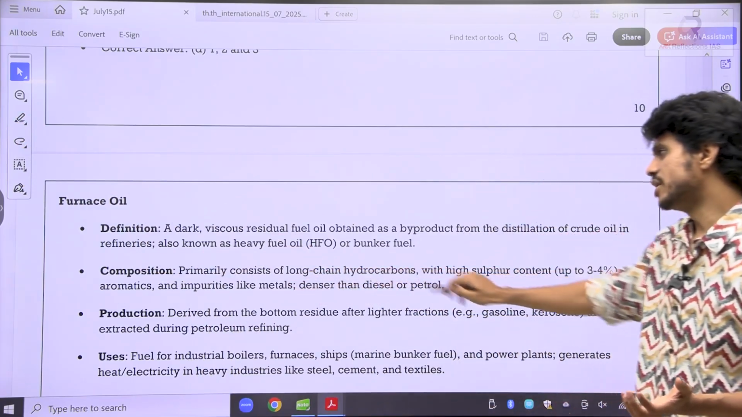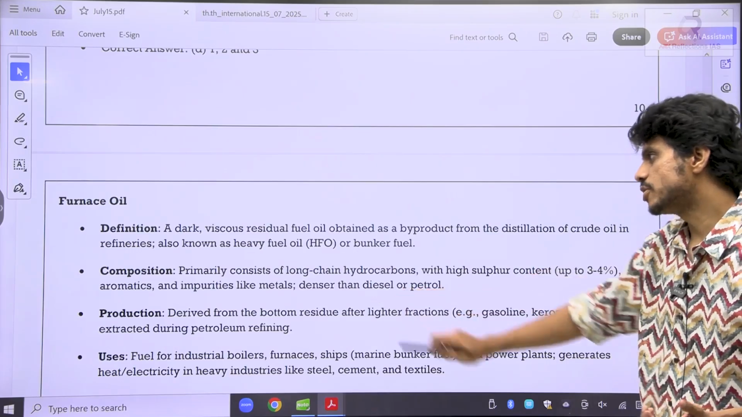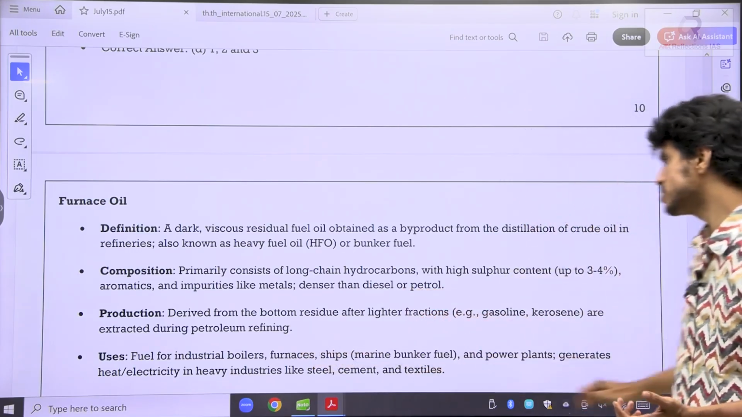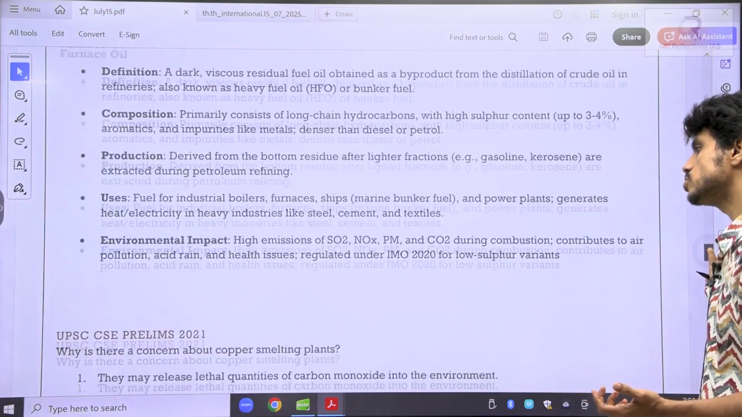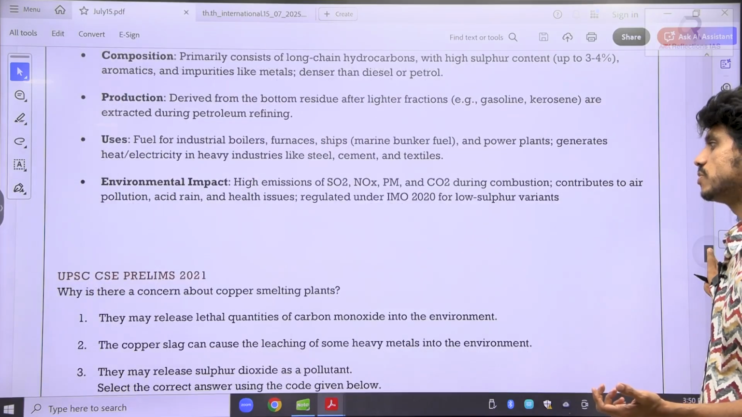Primarily consists of hydrocarbons. It is a bottom residue, extracted during the petroleum refining, used as fuel for the industrial boilers, furnace ships and all. So it also has chemicals in it. Environmentally, the highest amount of those chemicals will be present here.